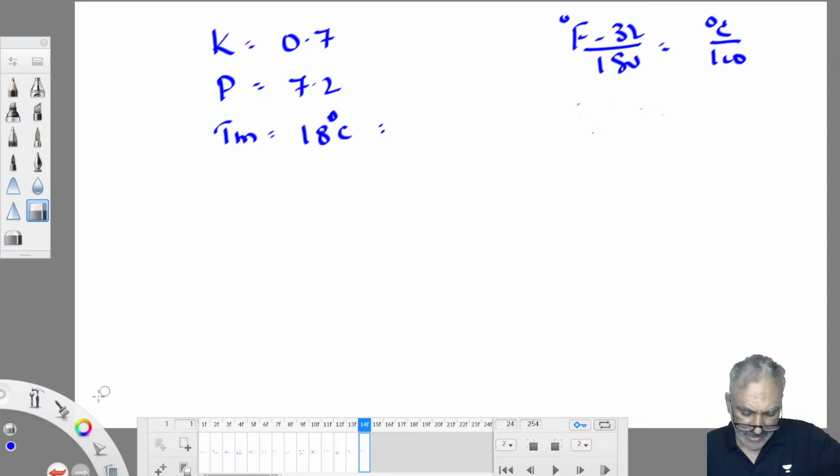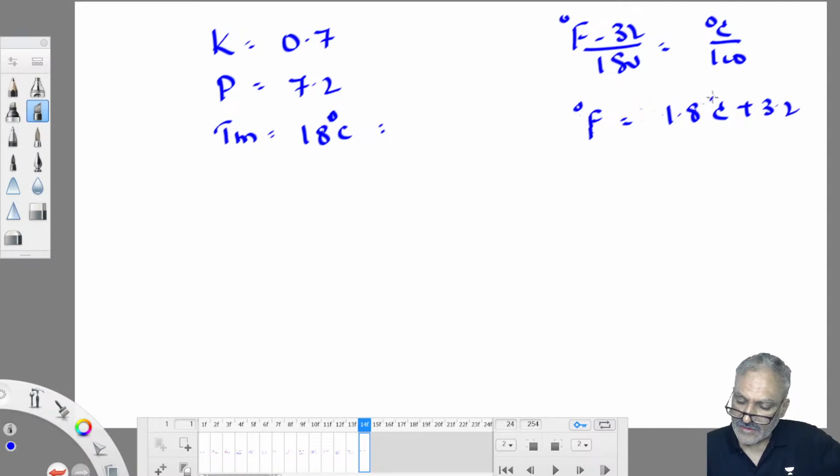So temperature in degree Fahrenheit is equal to 1.8 times temperature in degree Celsius plus 32. Degree Celsius is given as 18, so 1.8 times 18 plus 32. Understood now? If you are confused, I'll write temperature over there.